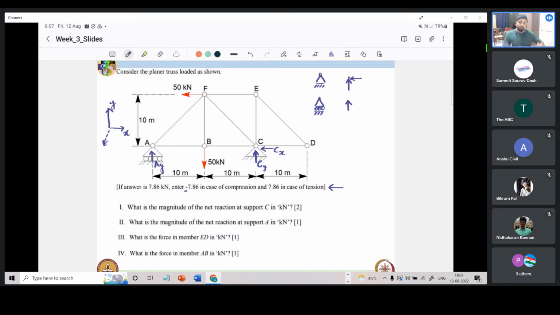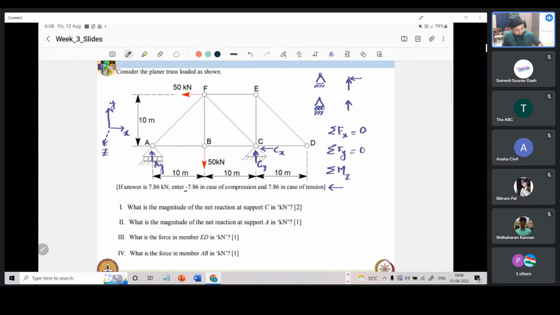Now, if we have to see this truss, we know that this is in equilibrium. This is not moving anywhere. So these forces Ay, Cy and Cx would have to mobilize themselves such that equilibrium conditions are satisfied. What are the equilibrium conditions? As we saw last week, in a planar case, it is sigma Fx equal to 0, summation along y equal to 0, then summation of moment about the axis which is pointing out of the plane, which will be z axis.